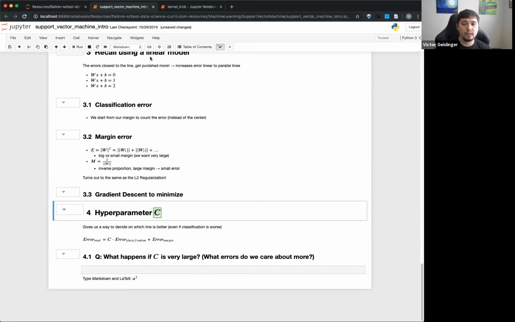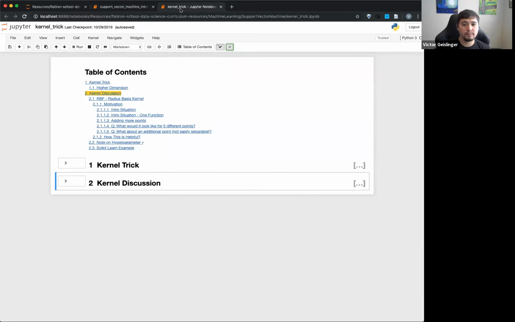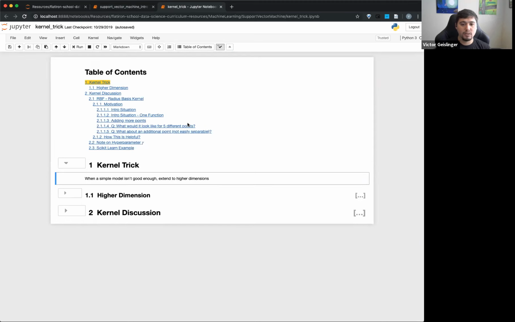Cool. So now I'll lead us into the kernel trick. The kernel trick is a really fun way to apply the support vector machine. The kernel trick isn't just for support vector machines, but it's the most obvious, I think, with support vector machines. So the idea here is that when a simple model just isn't good enough, we can extend it to higher dimensions, which seems like, why would we want to make it more complicated? But it turns out this actually has a huge advantage for a lot of things.